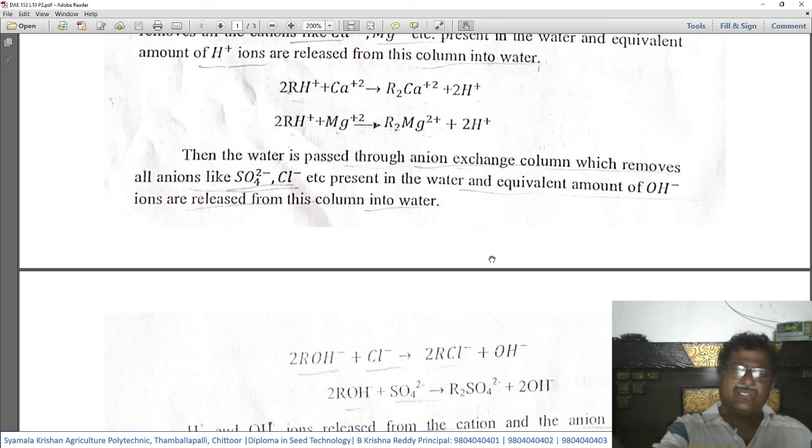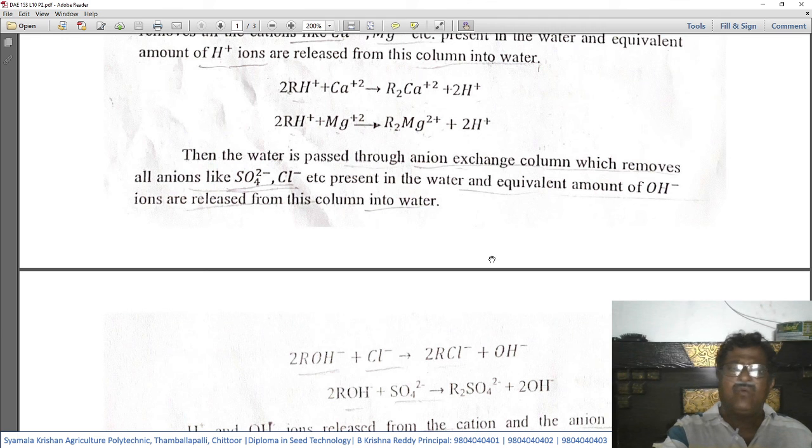Once the cations have been replaced, the same water is passed through the anion exchange column. So there is another column through which the hard water, after being treated to remove the cations, is passed, and that column is called the anion exchange column, which removes all anions like SO4 2 minus, Cl minus, etc. present in the water.